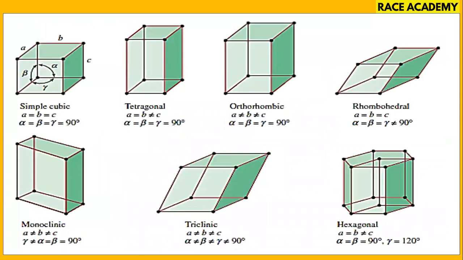Now, observe these 7 pictures. This is simple cubic, tetragonal, orthorhombic. You can see alpha, beta, gamma all 90. So rhombohedral, where a, b, c are the same. Monoclinic, triclinic, a, b, c not the same. But hexagonal, we have gamma 120, with a and b the same, and b not equal to c. So that is the 3-dimensional diagram picture.